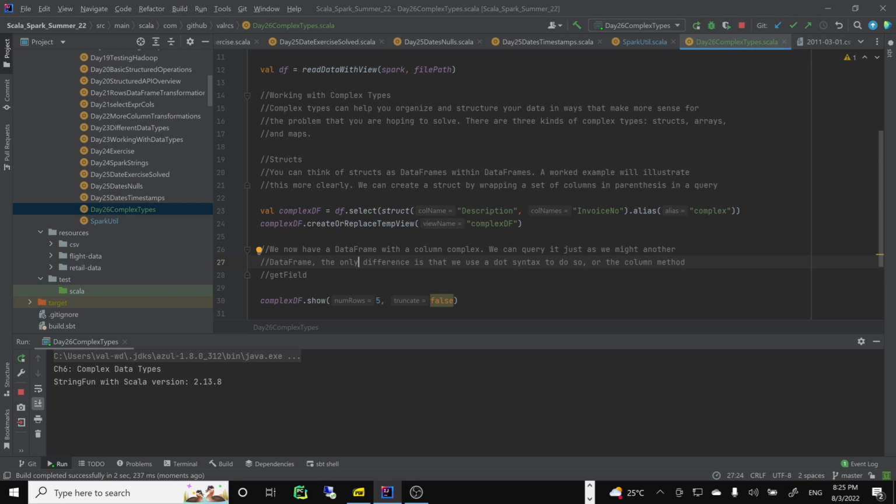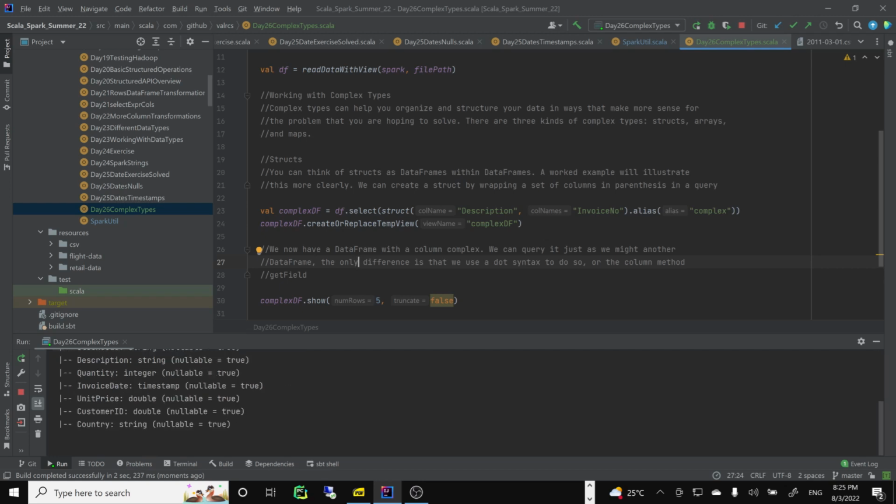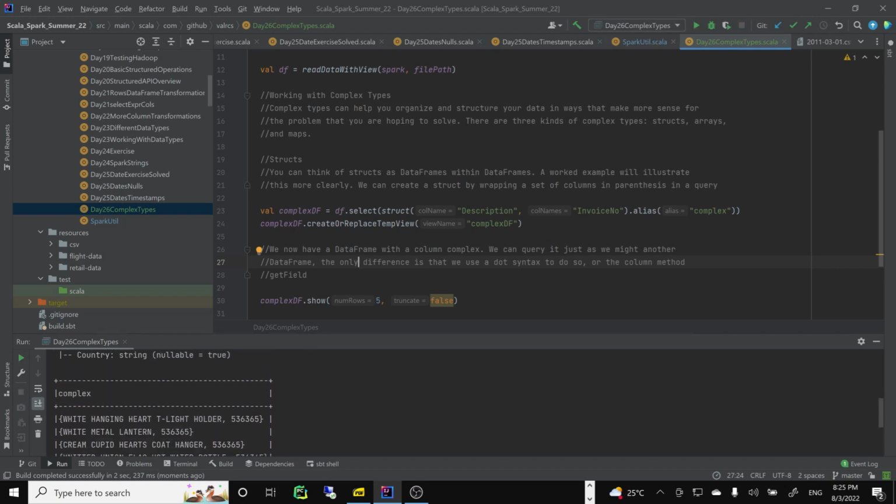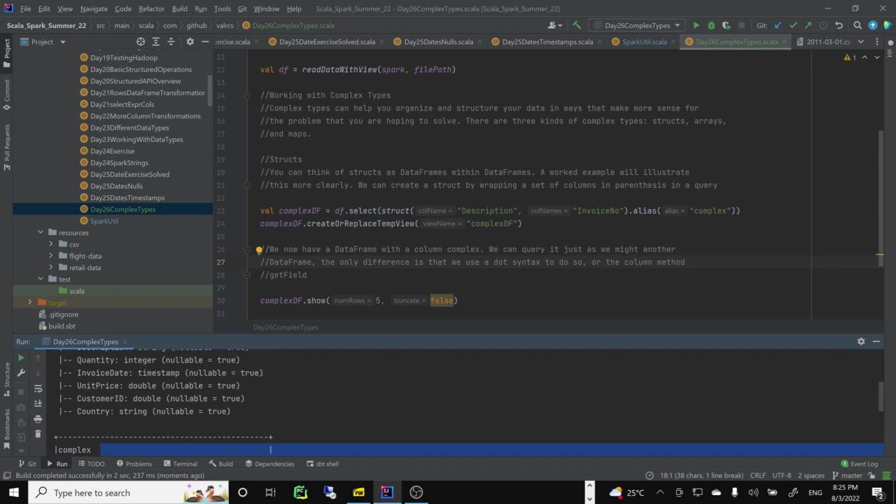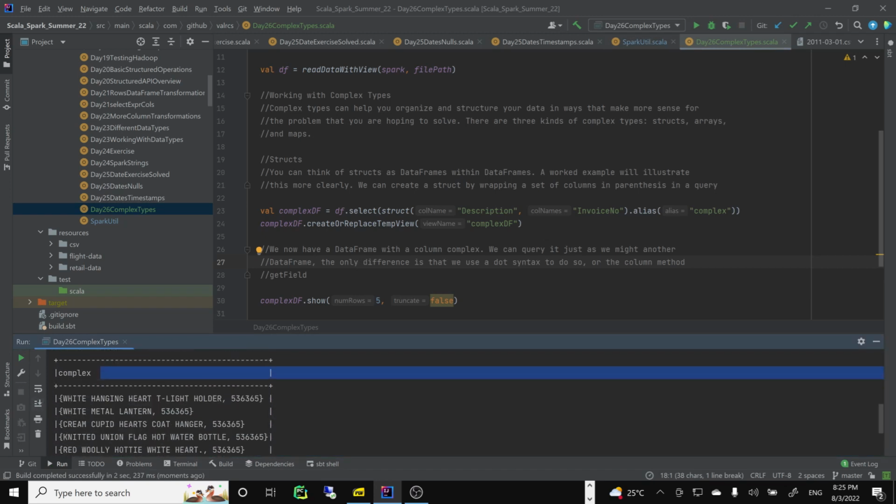So kind of like a case class, not really, but this is basically columns within columns, you can think of it. You see how it looks here? It's called complex, and we have comma-separated values. All the data information, of course data types, everything is preserved. So it's basically just a nesting operation.